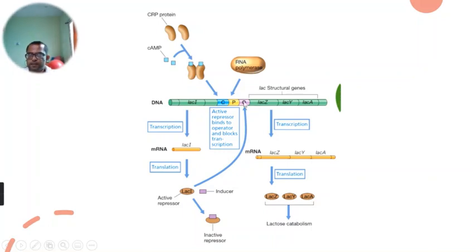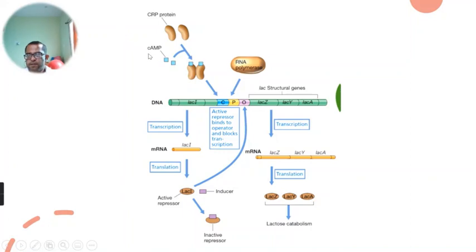You know that this lac repressor protein gets bound to the operator when glucose is available. When glucose is available in the medium, in such condition, it is already bound to this operator.